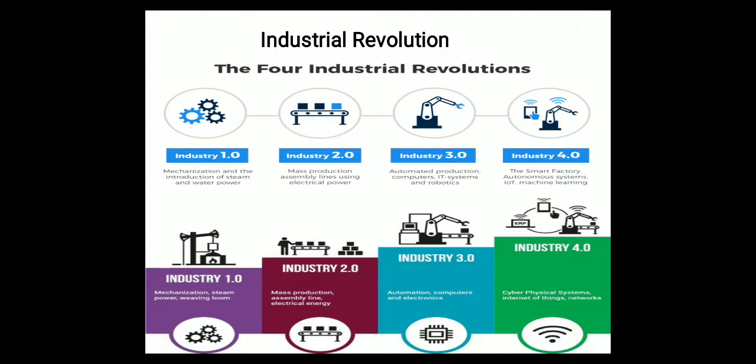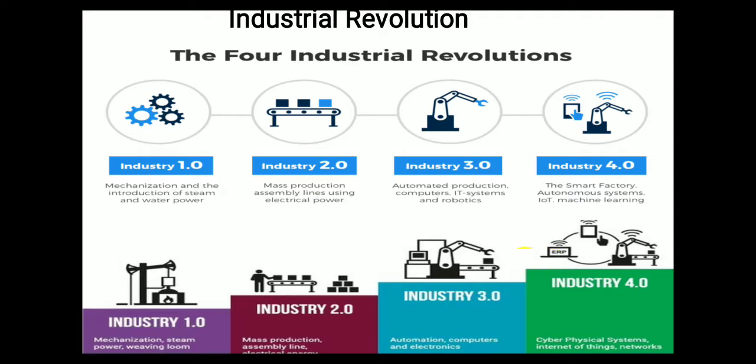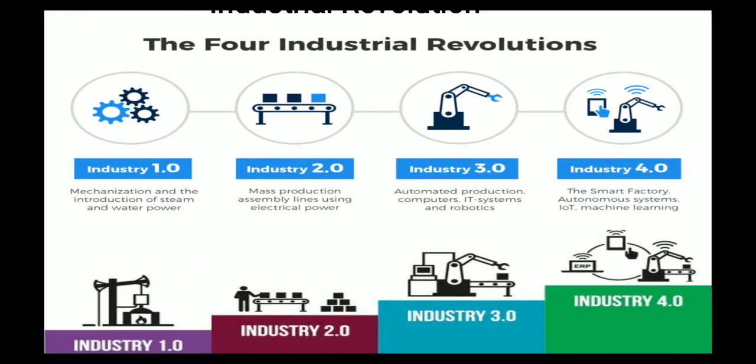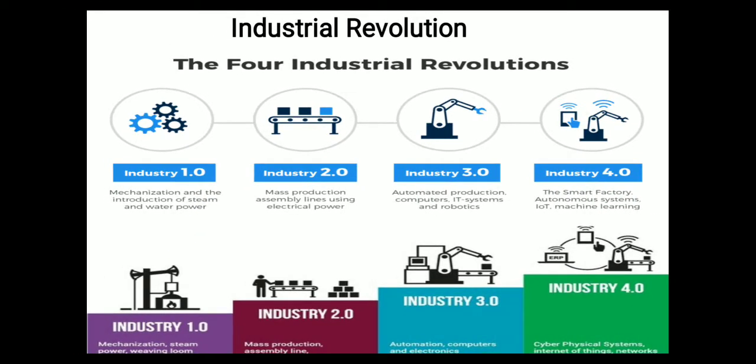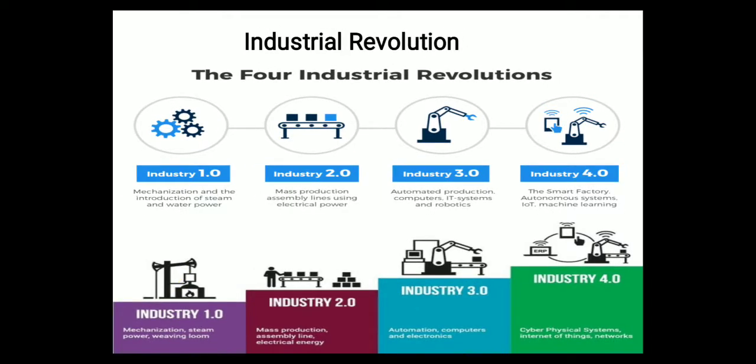Now industry revolution. We might have heard the term very frequently today, that is industry 4.0. So what is industry 4.0? For that, first of all, we have to study how we reached industry 4.0. So initially it is industry 1.0. In industry 1.0, we have the power transmission. Actually, the industrial revolution is nothing but the power transmission systems, we can say.